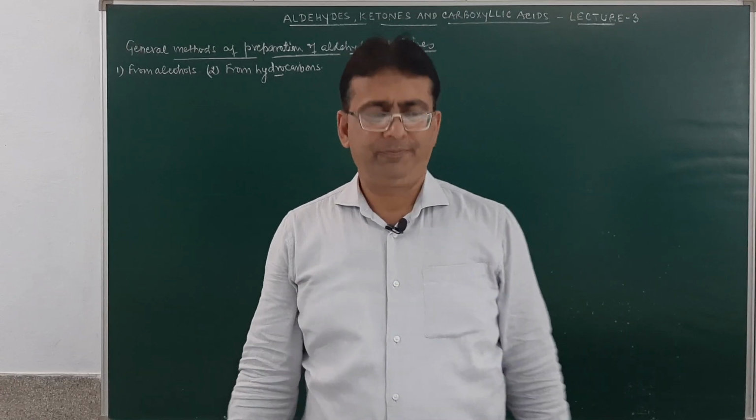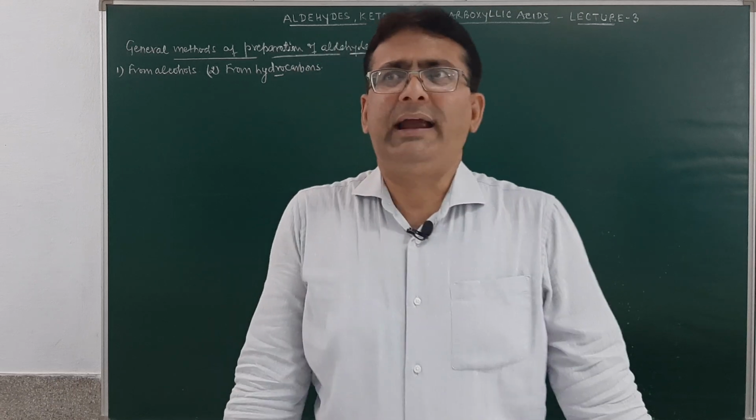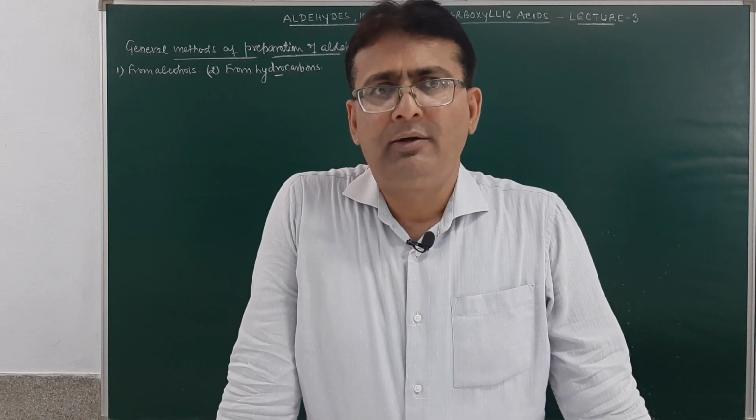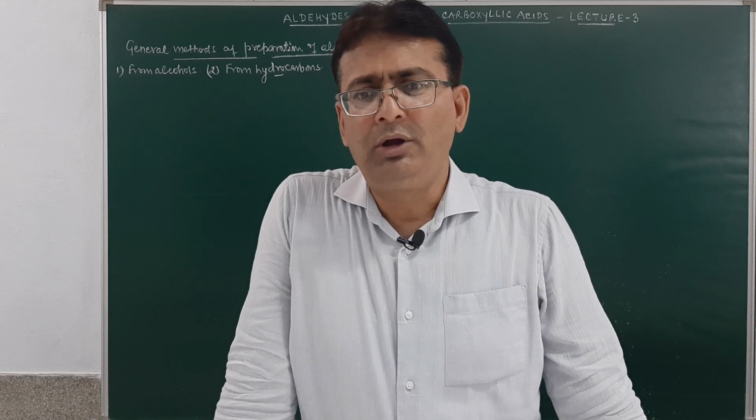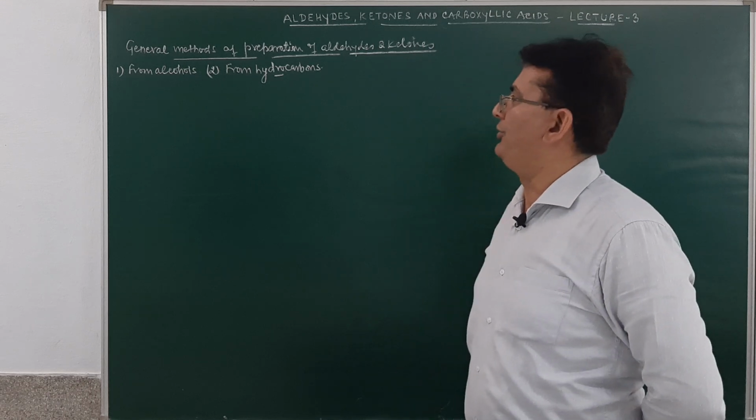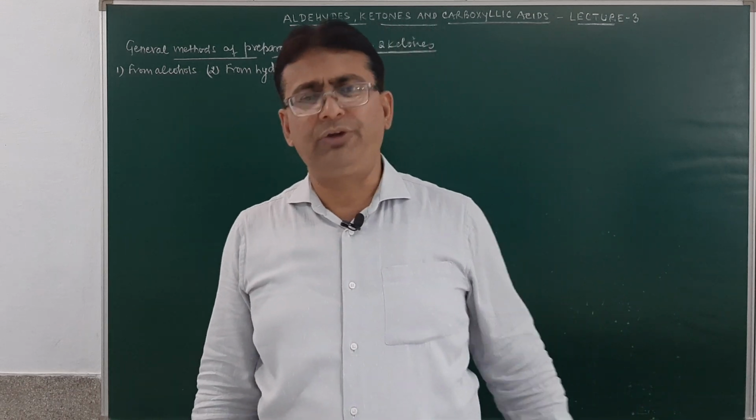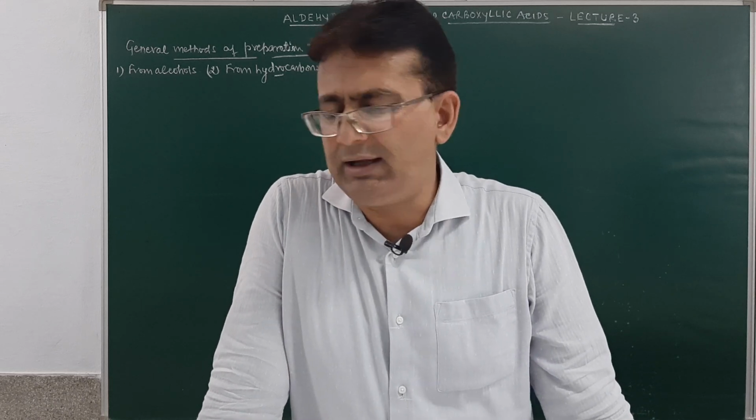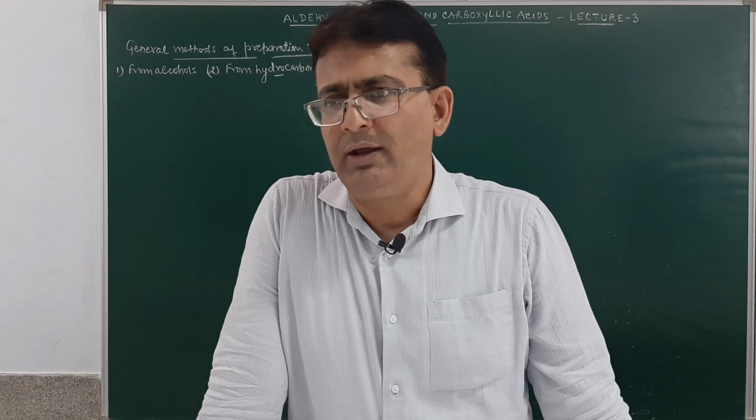Good morning, students. In our previous two lectures on aldehydes and ketones, we have done two general methods of preparation of aldehydes and ketones. The first one was from alcohols, that was discussed in the first lecture, and I told you that by oxidation of 1 degree alcohol, the aldehydes are formed. By oxidation of 2 degree alcohols, the ketones are formed.